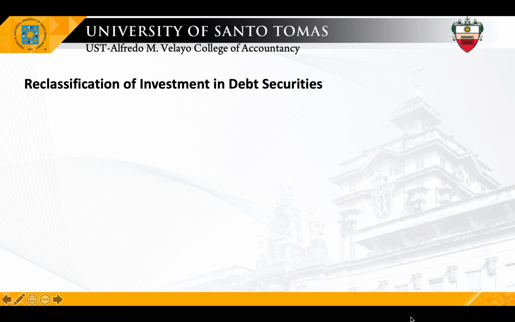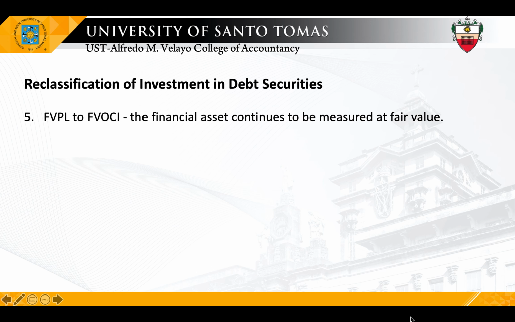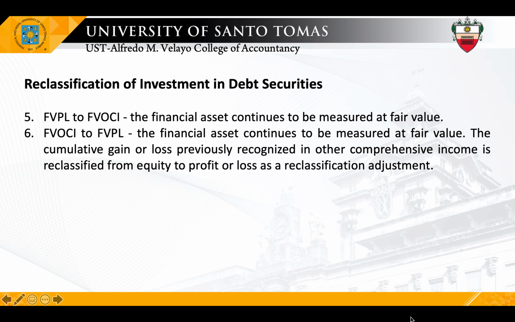Okay? Next, FVPL to FVOCI. So ito walang nagkaiba, walang halos nagbago. The financial asset continues to be measured at fair value. Subsequently, yung dating pinapasok mo sa PL na changes in fair value are now reported in OCI. And FVOCI to PL. So financial asset continues to be measured at fair value, and then the cumulative gain or loss in other comprehensive income is reclassified from equity to profit or loss. So, FVOCI na naging PL, it's as if nagbenta ka. Yung accumulated OCI na nasa equity is reclassified to profit or loss.